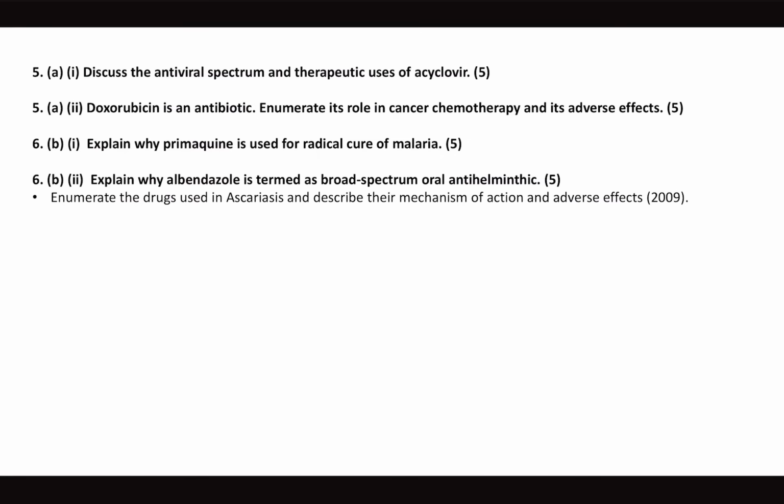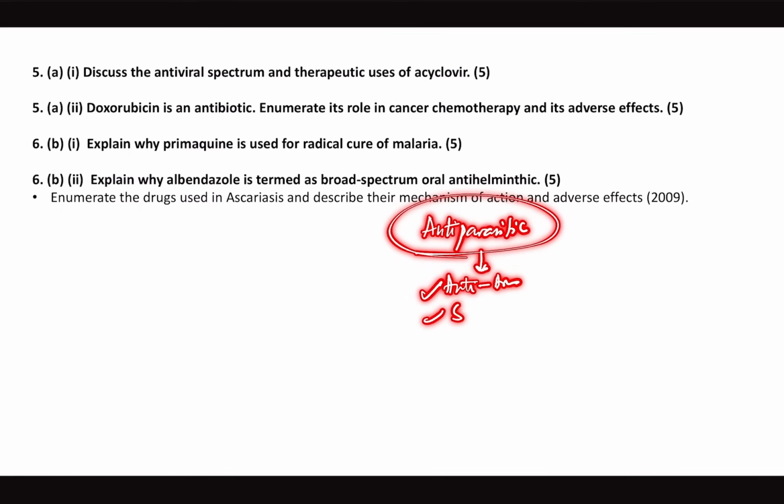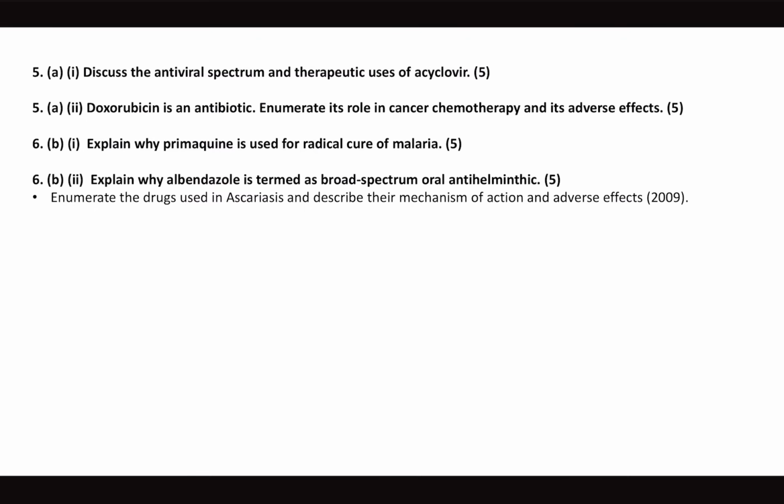Explain why albendazole is termed a broad spectrum oral anthelmintic. Now, as I said, antiparasitic drugs were least asked. So that's why I did ask a question on classification of anti-amoebic drugs and what are the drugs which are used in ascariasis as a part of our pharmacology subject test. So we were able to cover this question there, both albendazole and mebendazole, what is their use and what are the therapeutic uses. Albendazole is broad spectrum because it acts in a lot of parasitic diseases.